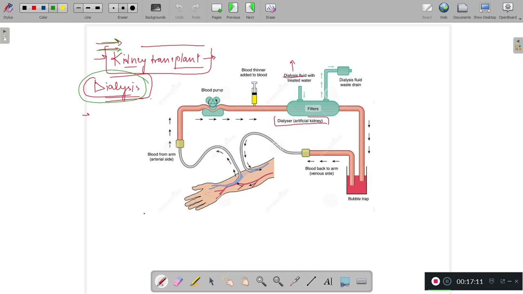And in case of improper functioning of the kidney, when the kidney stops working, then what happens? Then the artificial kidney is there for the removal of the toxic substances from the patient's blood.